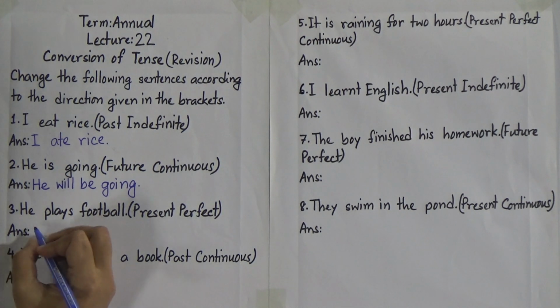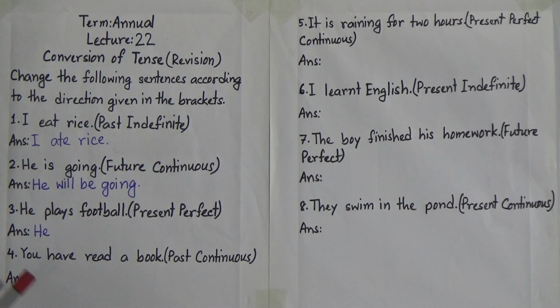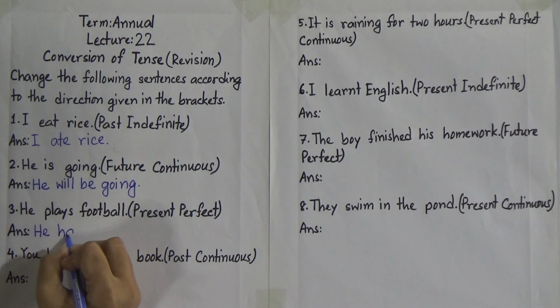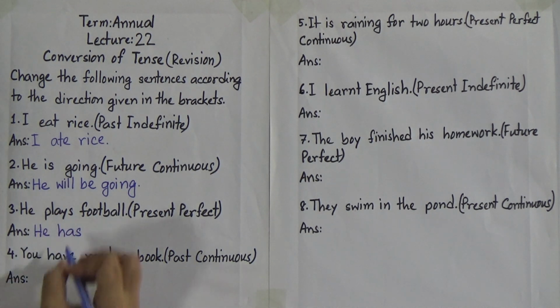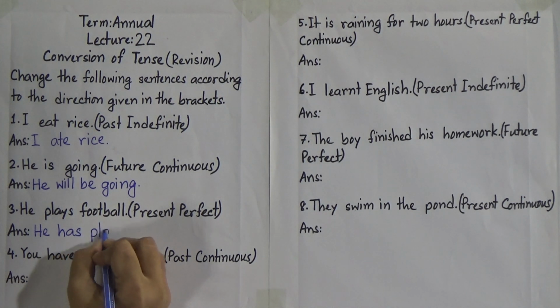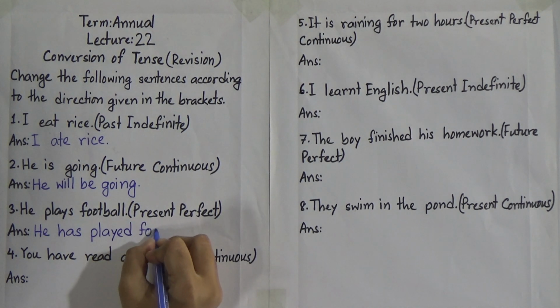At first we will write the subject he, and we know that in present perfect tense after subject we will write have or has. So after he we all know that we will write has. He has. Now there will be the past participle form of the verb play. And what is the past participle form of the verb play? Yes, it will be played. So he has played, and now the rest of the sentence, football.